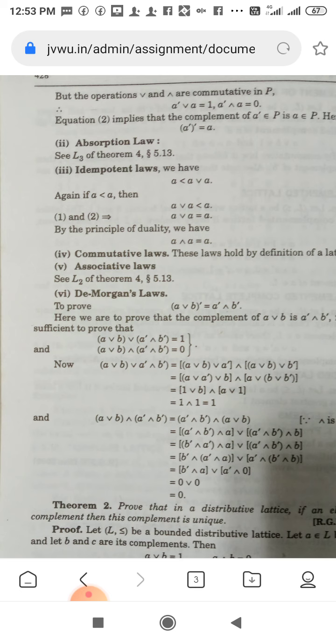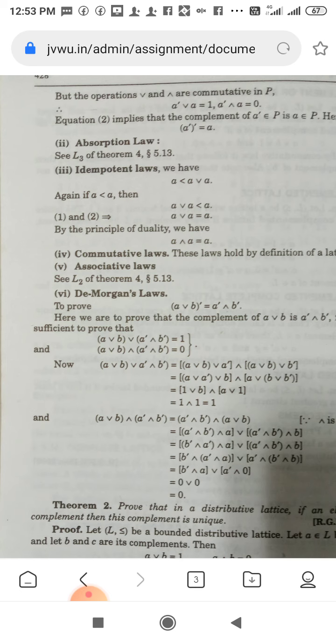Again, if A is less than or equal to A, then A join A is less than or equal to A join A, which is equal to A by the principle of duality, and A meet A is equal to A. Commutative law also holds good, and associative law holds good. De Morgan's law: (A join B) dash is equal to A dash meet B dash.